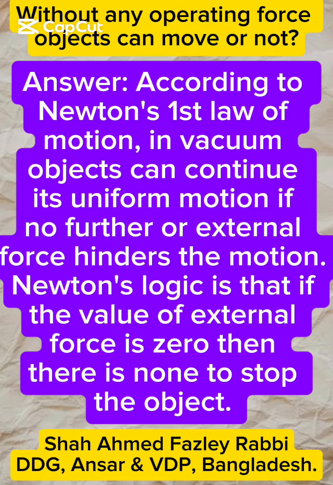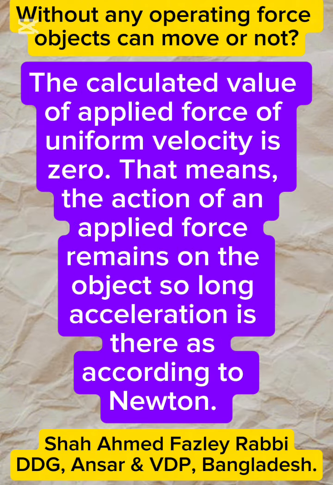Without operating force, any object can move or not. Answer. According to Newton's first law of motion, in vacuum objects can continue their uniform motion if no further or external force hinders the motion. Newton's logic is that if the value of external force is 0, then there is none to stop the object. The calculated value of applied force for uniform velocity is 0.